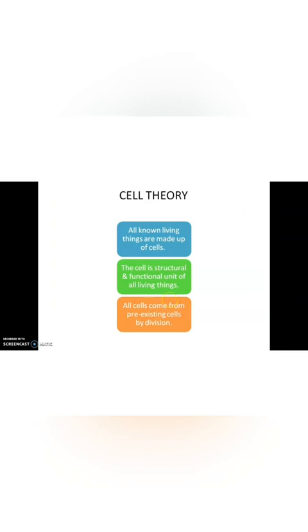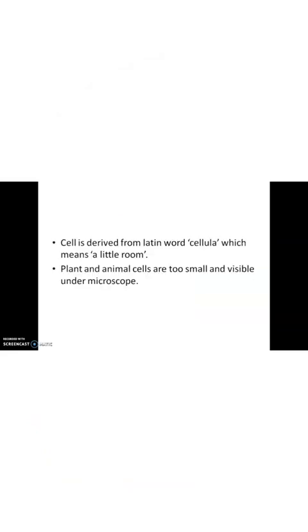The cell is the structural and functional unit of life, and all cells come from pre-existing cells by division. We know that cell is derived from a Latin word cellula, which means little room. Plant and animal cells are too small and visible only under a microscope.